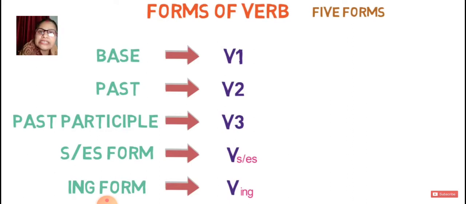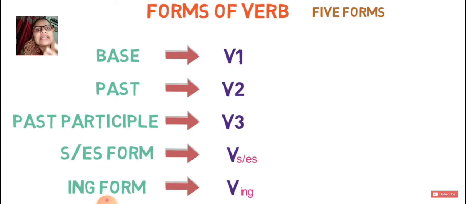In my previous class I taught you about subject and verb agreement also. If that chapter is already cleared in your mind, it means you are already clear why sometimes the verb becomes plural and why the verb comes singular. The whole logic I have given in my previous lecture also.